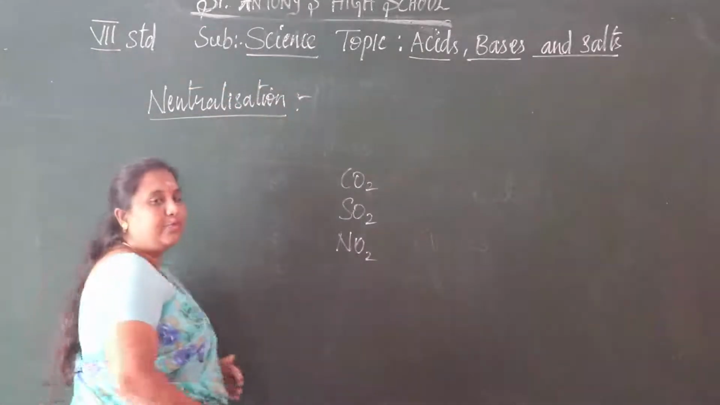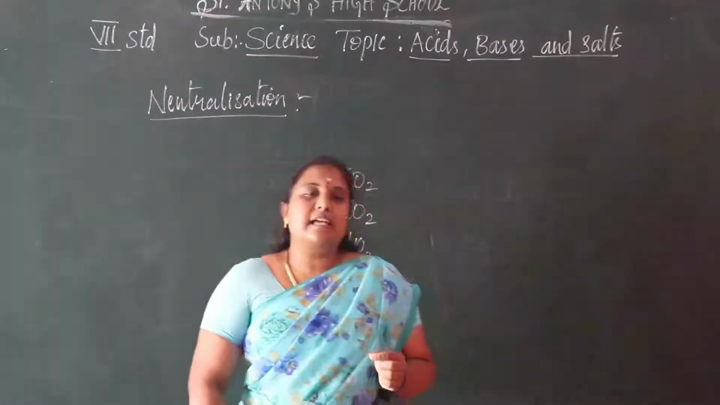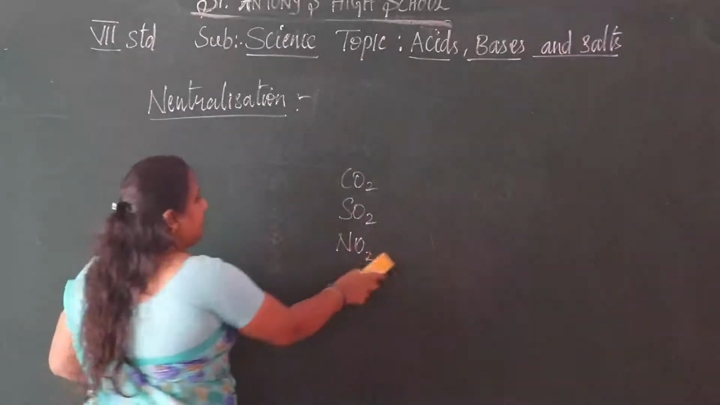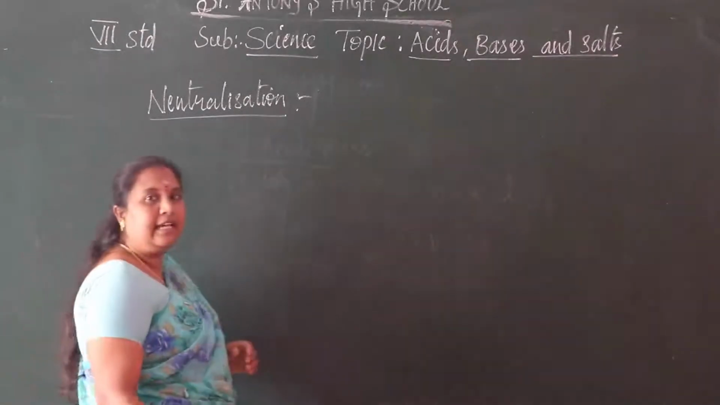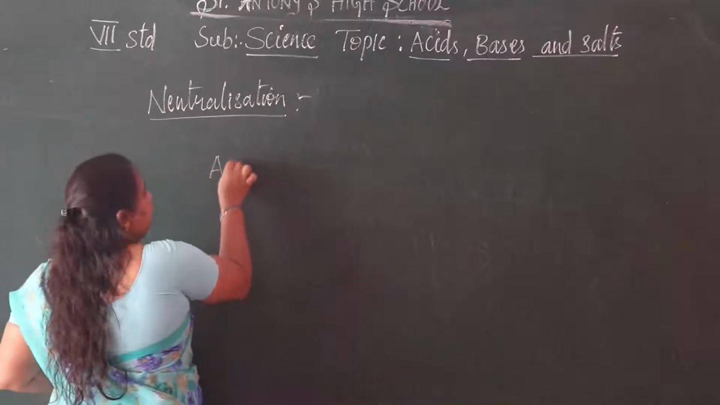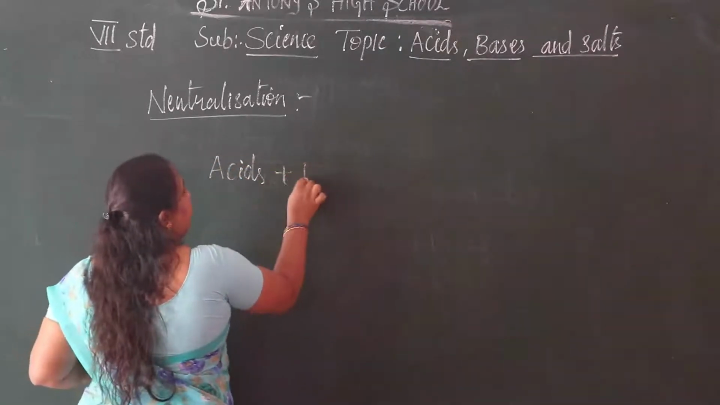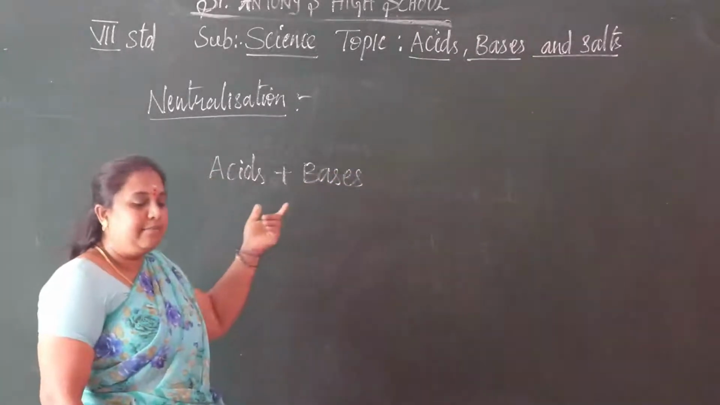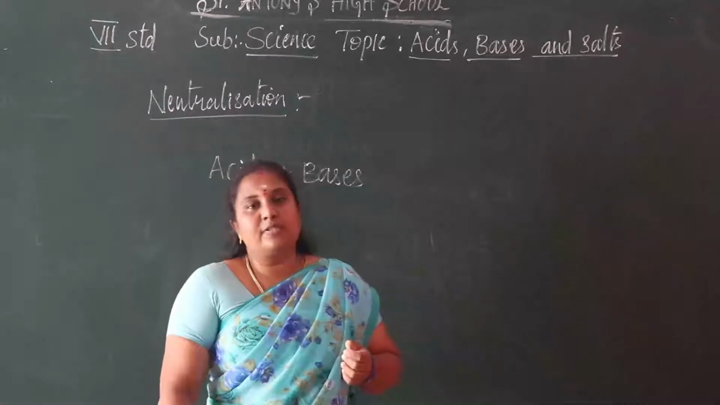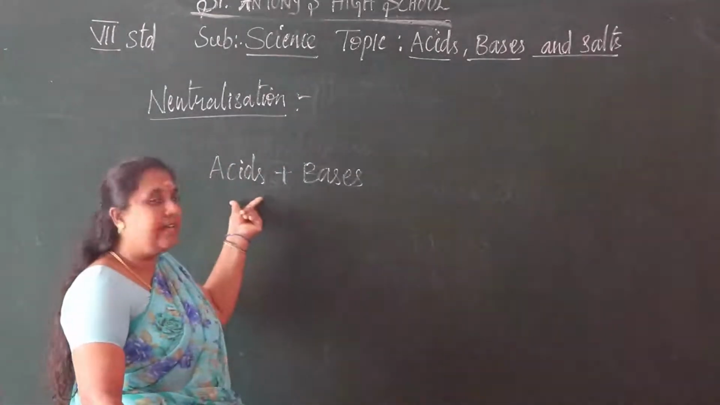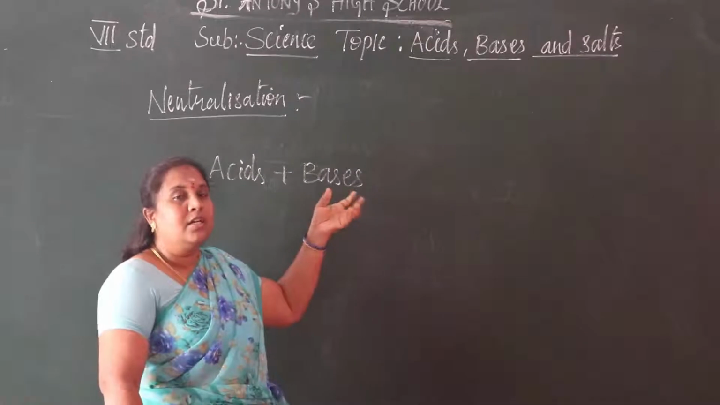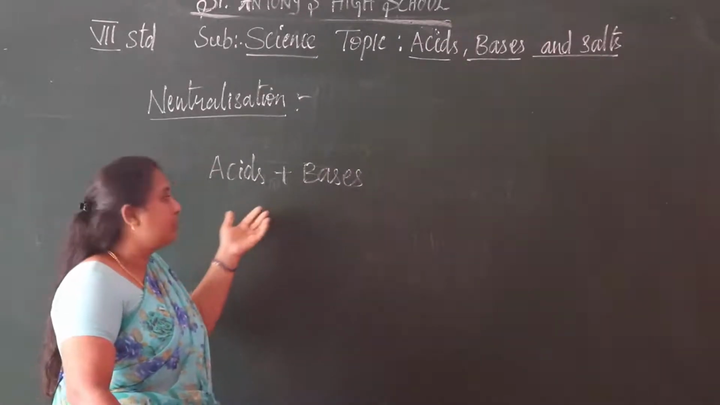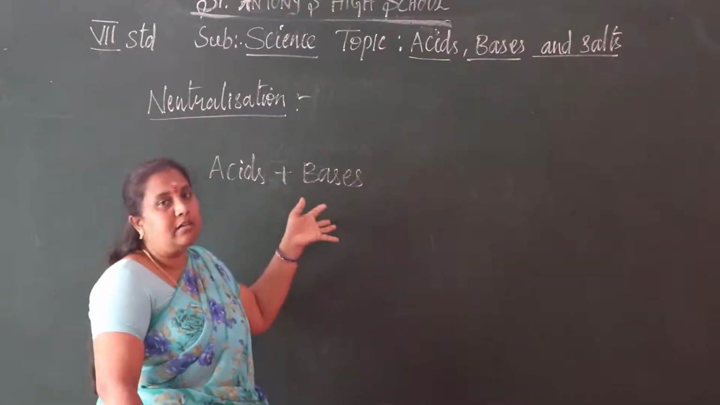What is meant by neutralization? Acids and bases. You know what acids are and what bases are. Acids are more acidic in nature. Acids plus bases, so we are adding these two. Acids and bases are chemically opposite substances. This is acidic in nature and this is basic in nature. If either one is more, we are getting problems. Not only acidic, if basic is more also, we are getting problems.